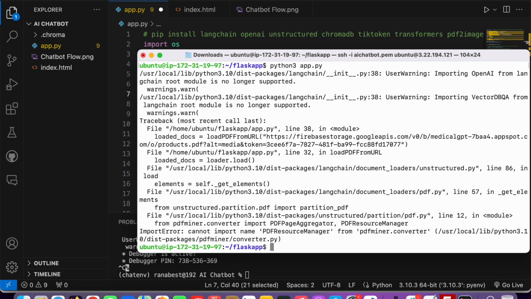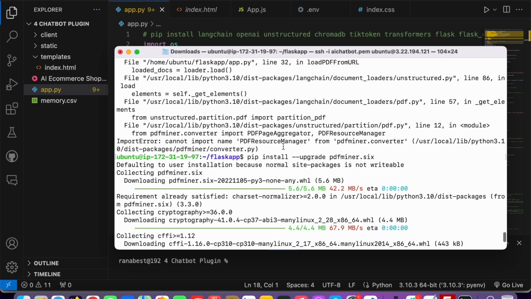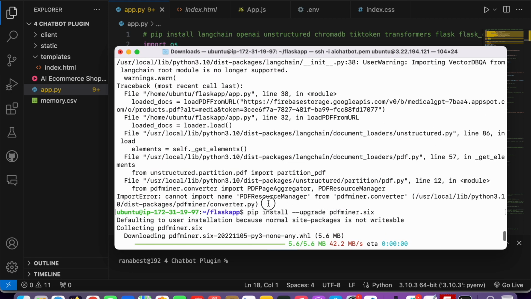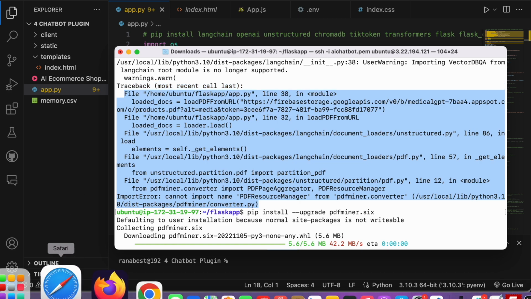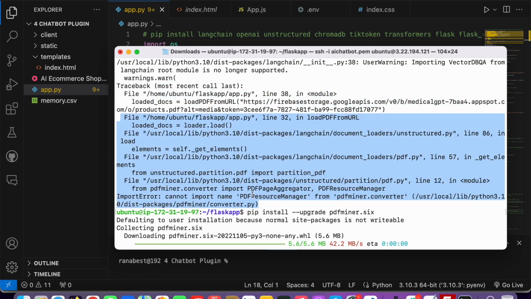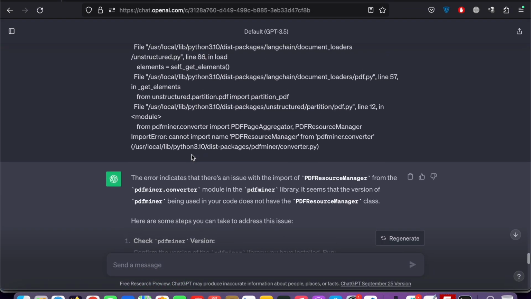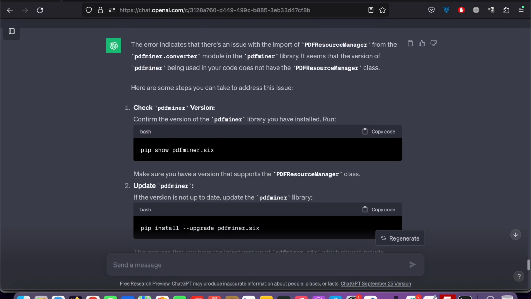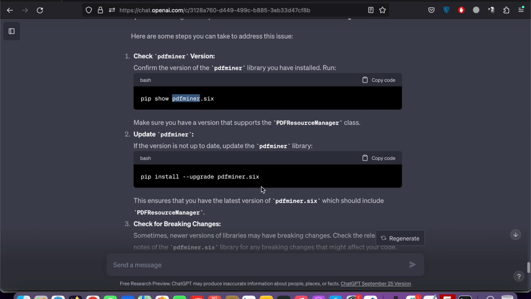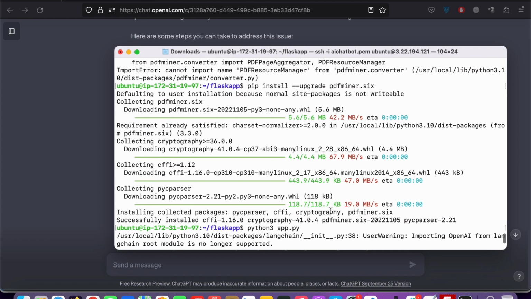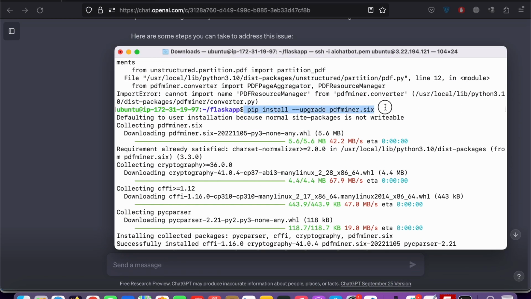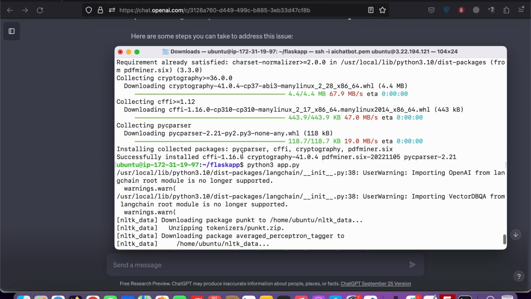Oh man, why are we getting these errors? So let me fix them and I will get back to you. So I fixed the error. I simply copied that complete error, up to this point, and then I went to ChatGPT and passed that error to it, and ChatGPT told me that there is an issue with PDF miner. You need to upgrade this. So I just copied that code, and like here you can see this one. I just copied it and hit enter, so it updated my package.